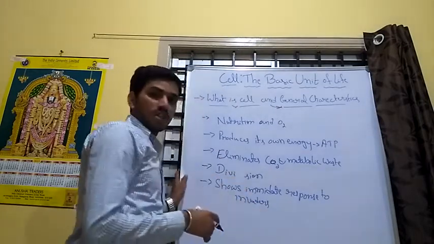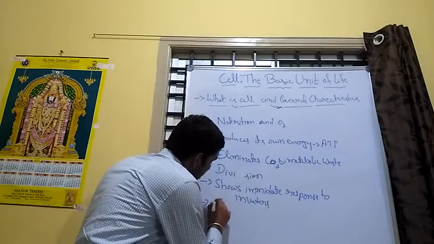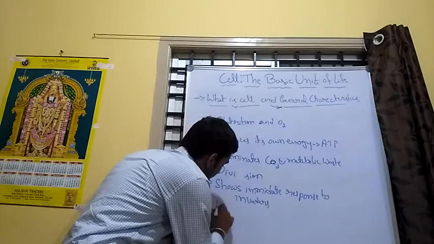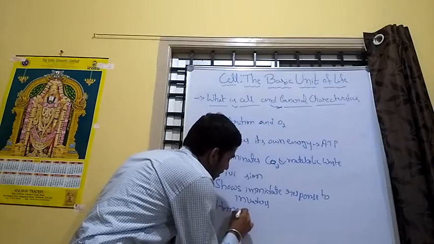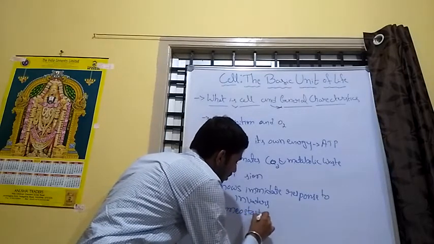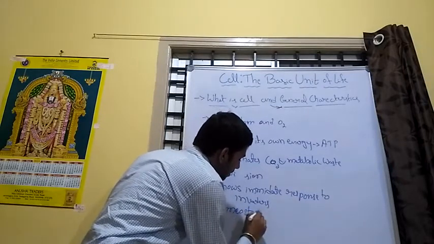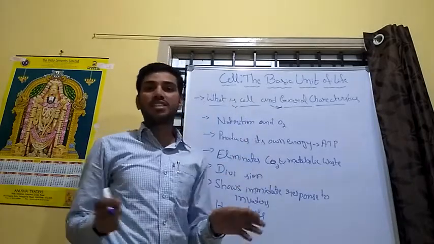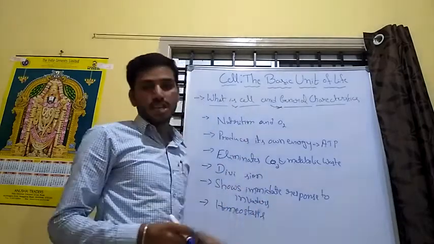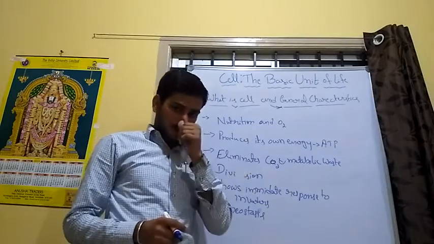And also, the cell maintains homeostasis, or the internal environment. The cell maintains homeostasis for its survival along with the neighboring cells.